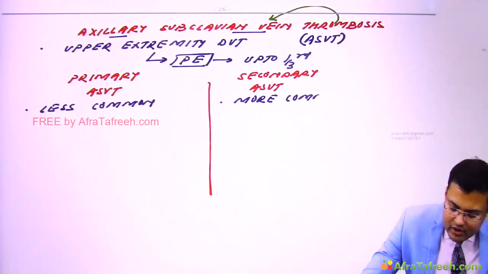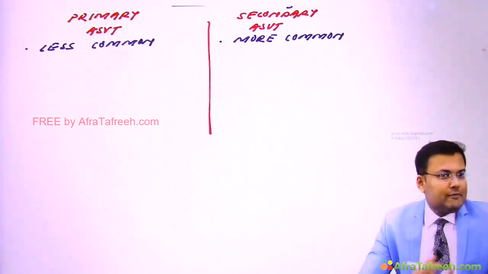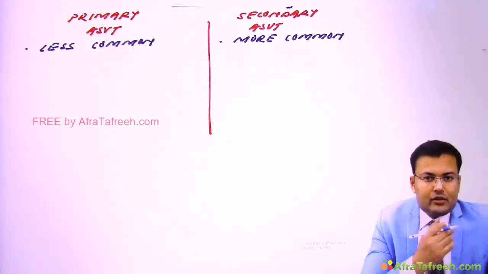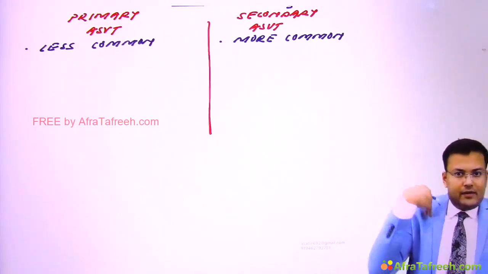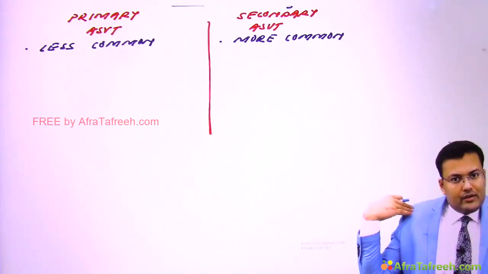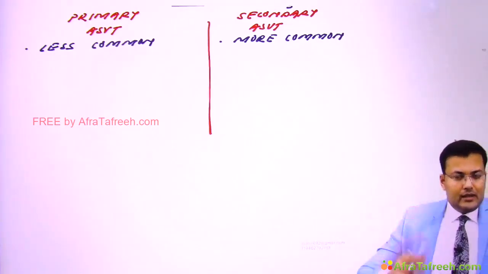Now see, what are the names of primary ASVT? It is also known as venous thoracic outlet syndrome, also known as effort thrombosis. Effort thrombosis, why? Because whenever patient is doing some kind of work, mobilization basically at the shoulder joint, there is thrombosis.